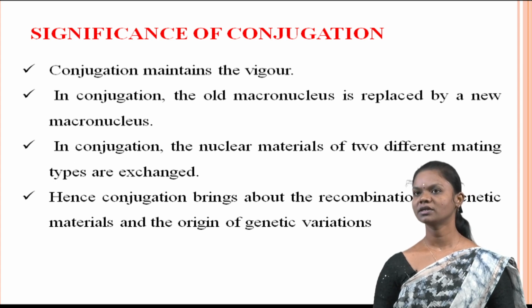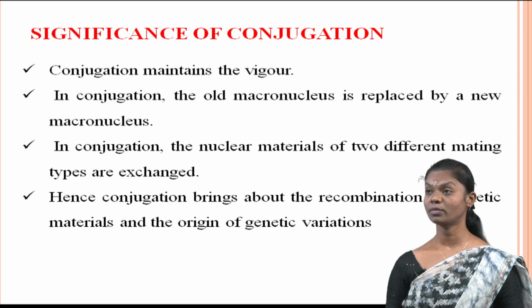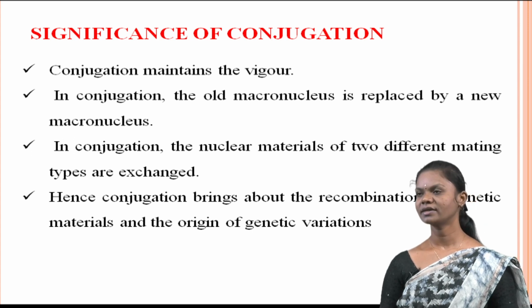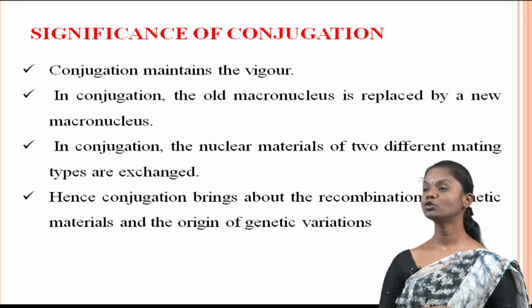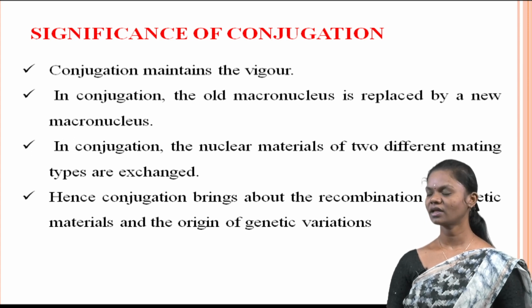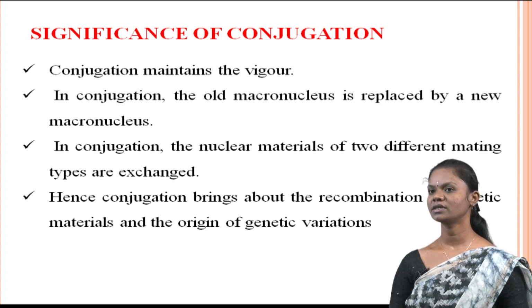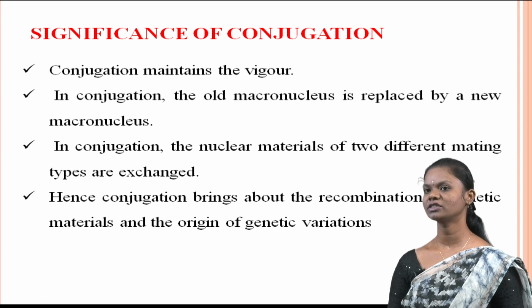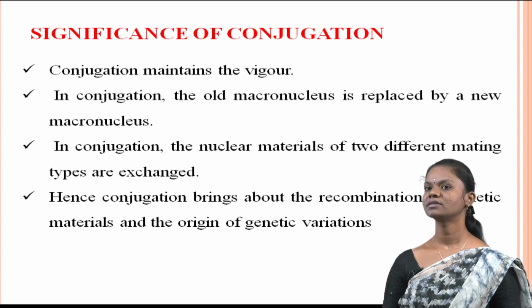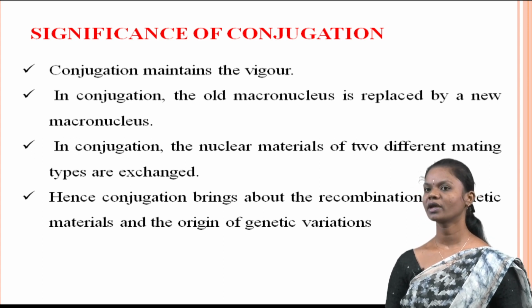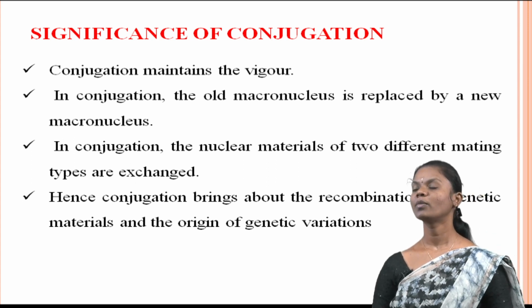During conjugation, the old macronucleus is replaced by a new macronucleus, ensuring the rejuvenation of genetic material. Further, conjugation involves the exchange of nuclear material between two different mating types. This exchange allows for the recombination of genetic material and the origin of genetic variation. Thus, conjugation is a significant mechanism for introducing genetic diversity and promoting adaptability in Paramecium populations.